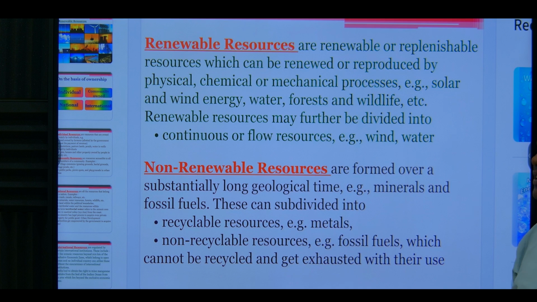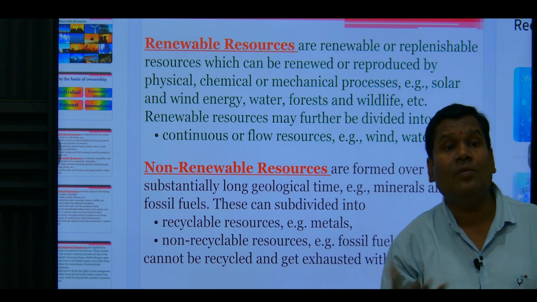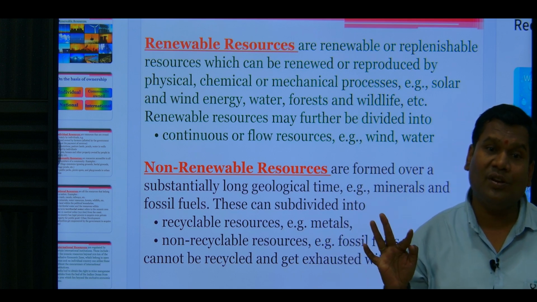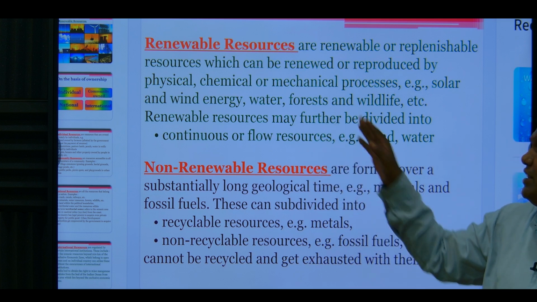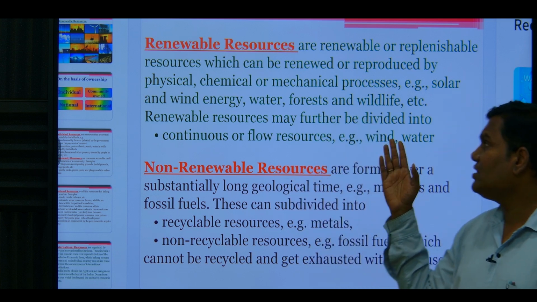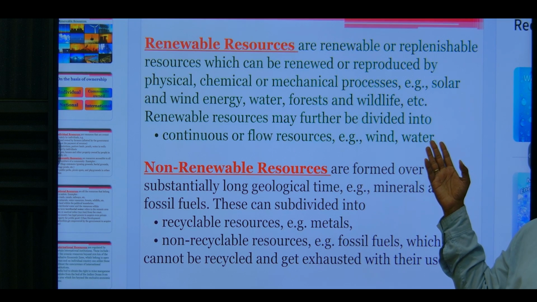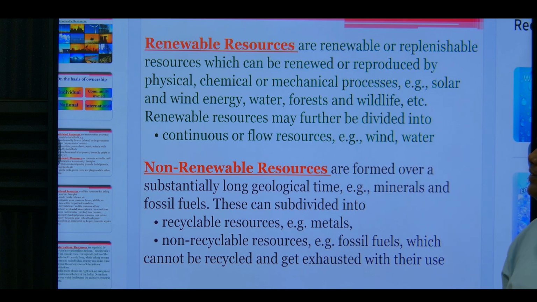Solar energy can also be converted into various forms, like solar cooker, solar heater, solar battery, solar car, and many other things which can renew. Okay, wind energy is also used to generate electricity. Hydroelectricity is also produced from water resource.